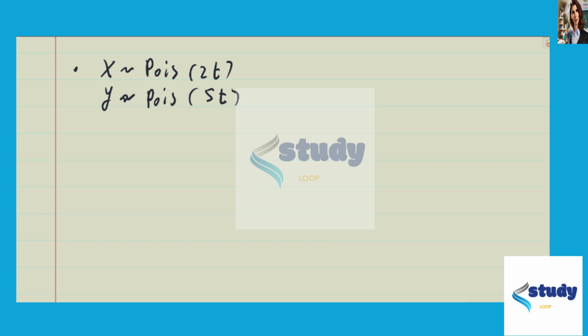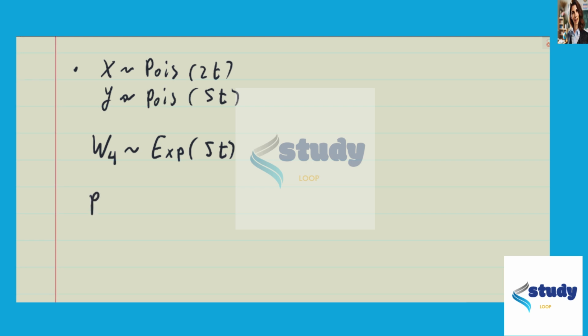Now let's define W4. W4 is the waiting time for the 4 women entering the supermarket. That's going to be basically how long it takes for the 4 women to arrive. So since y itself is distributed as Poisson with parameter 5t, W4 is going to be distributed as an exponential with parameter 5t, since they're entering according to a Poisson process.